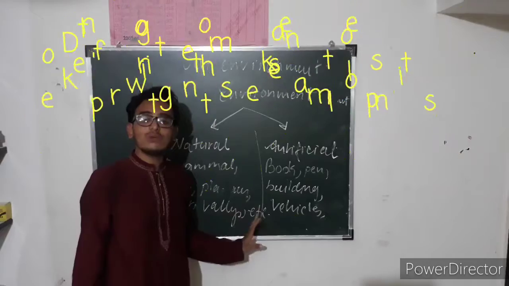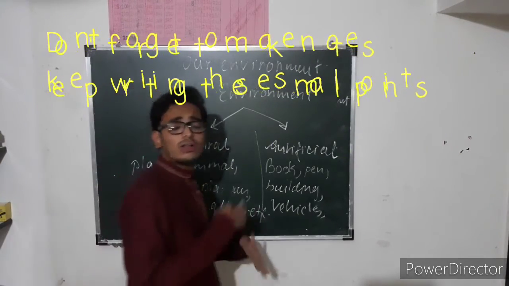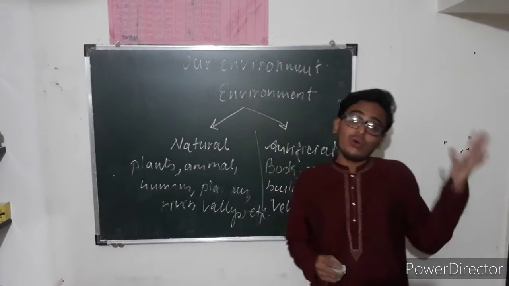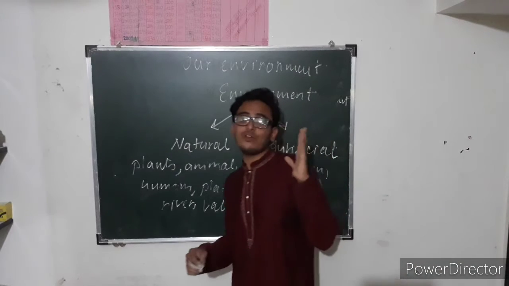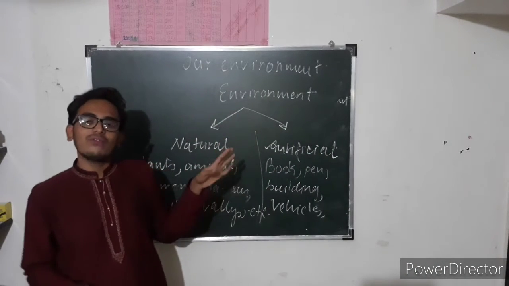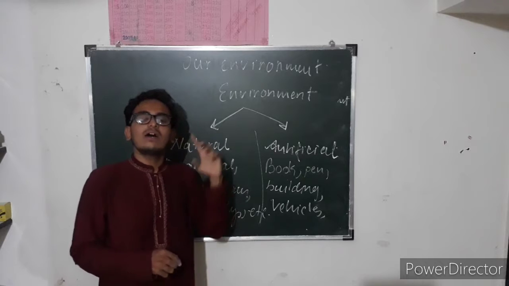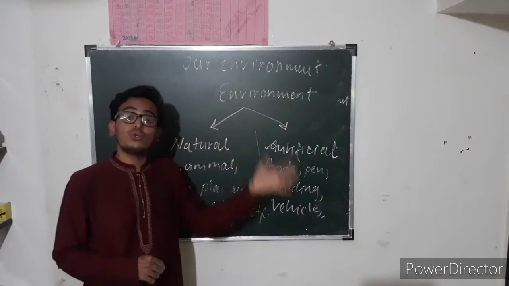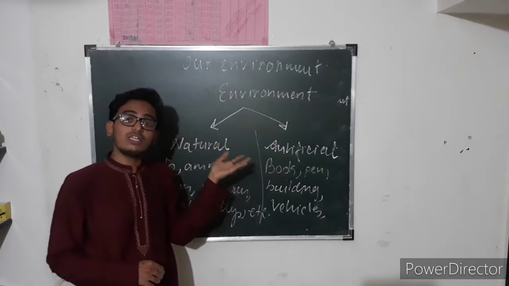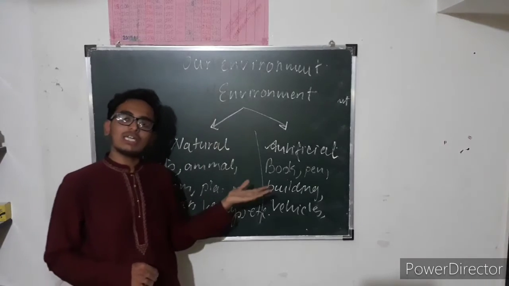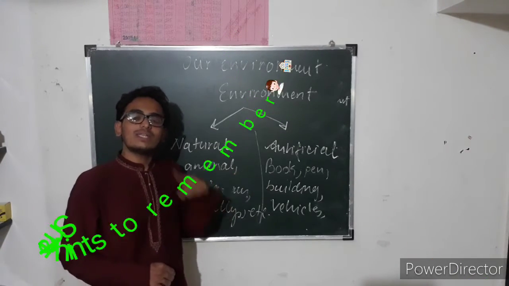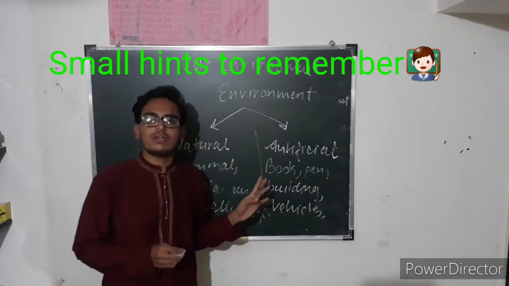Book, pen, building, vehicles, all the artificial things. Like we go to Imagica. Take the example of Imagica. We have Aqua Imagica and one more Imagica. You have seen the artificial snow in the Imagica park. So that is artificial. It is not natural.